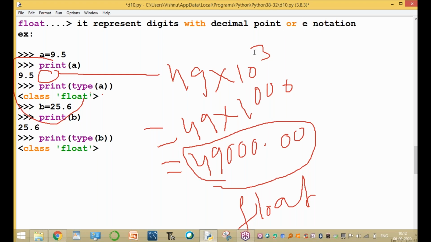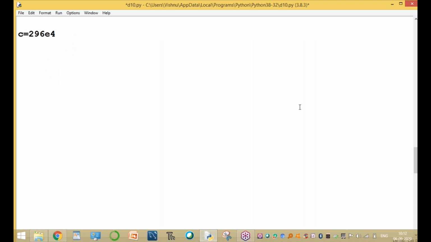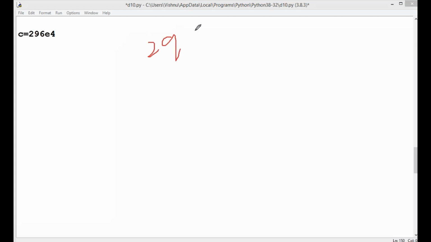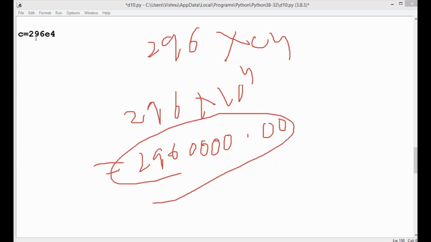You can write any example, for example, C equal to 296E4. 296 into 10 power of 4 is 296 followed by 4 zeros, 2960000.0. This is also called a float type.